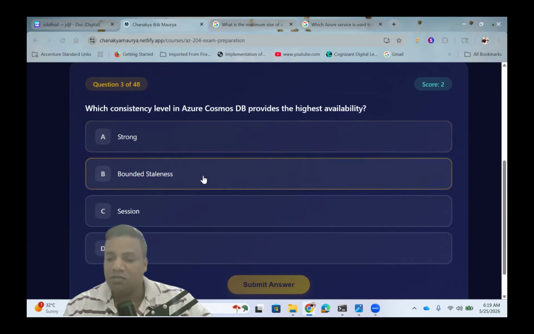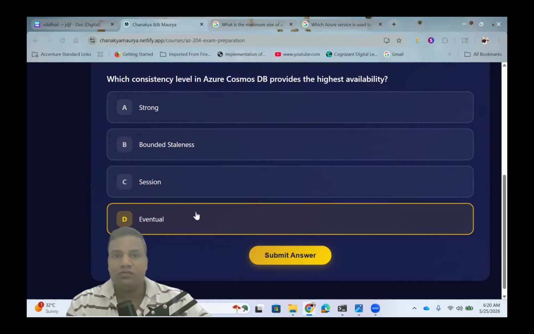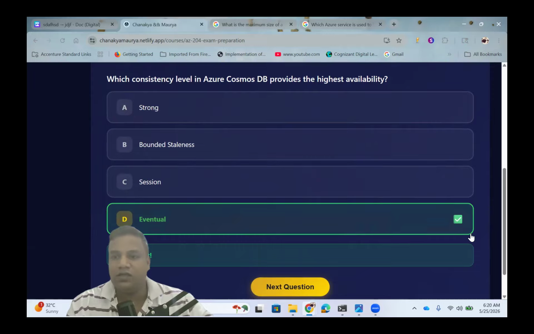Bounded staleness is a balance, but not the highest availability. Session is client-centric, good but not the highest. Eventual has the weakest consistency and gives the highest availability. Since they ask for highest availability, eventual is the correct answer. How do you remember the trick? Eventual means eventually available: the more you relax consistency, the more available the system becomes. So this is correct.